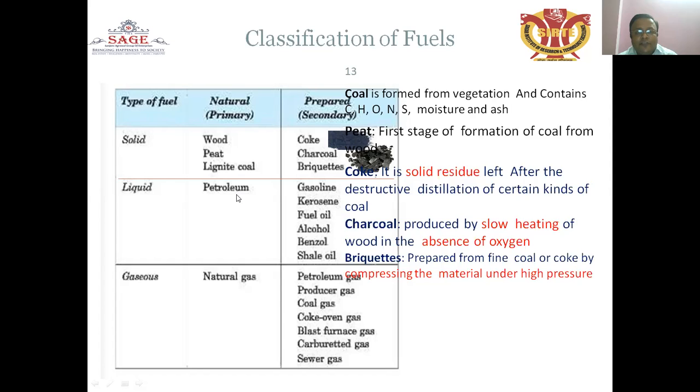Liquid fuel: the natural liquid fuel is called petroleum fuel, and the prepared or secondary fuels are artificially generated from the primary fuel, that is gasoline, kerosene, fuel oil, alcohol, benzol, shale oil. These are the categories of the prepared or secondary fuels in the liquid category. Gaseous fuel: the primary fuel is natural gas, and derived from it are petroleum gas, producer gas, coal gas, coke oven gas, blast furnace gas, carbureted gas, sewer gas. These are also called prepared or secondary gases.